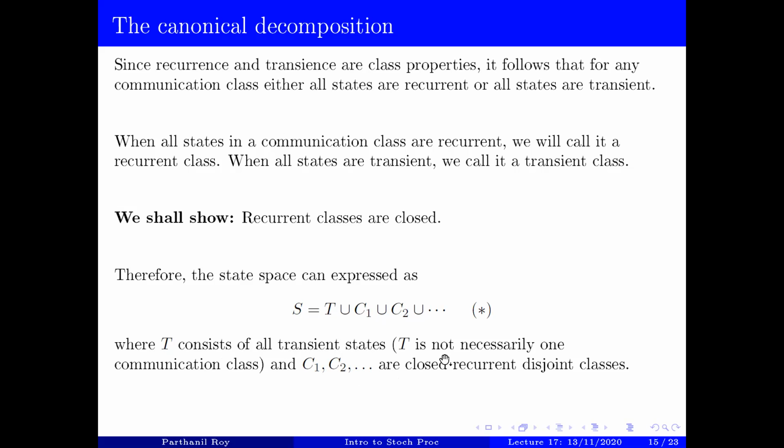Note that T may not be one communication class. It may be a union of a bunch of transient classes. But the point is that recurrent classes are closed, and therefore we'll be able to write it as T, which has all the transient states, and then the rest would be communication classes which are closed. This is called the canonical decomposition, this decomposition of S into such states.